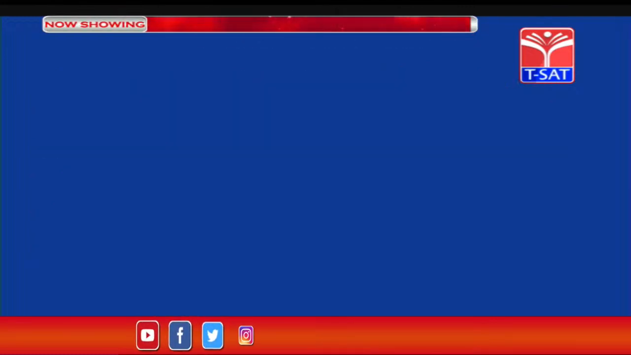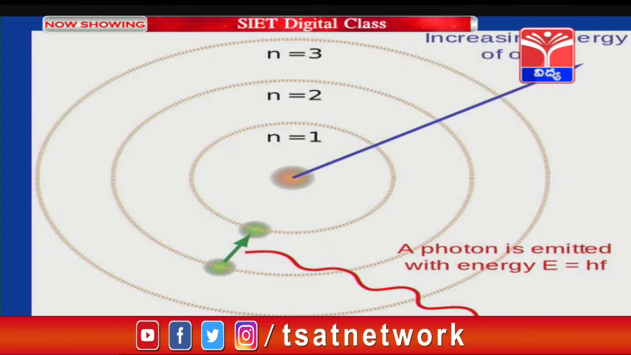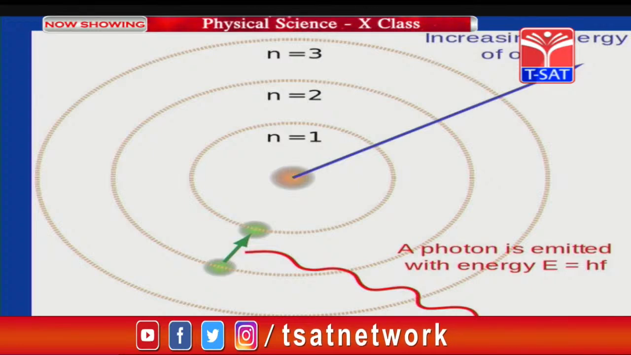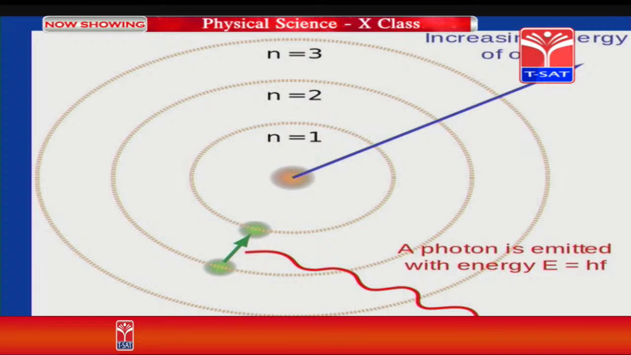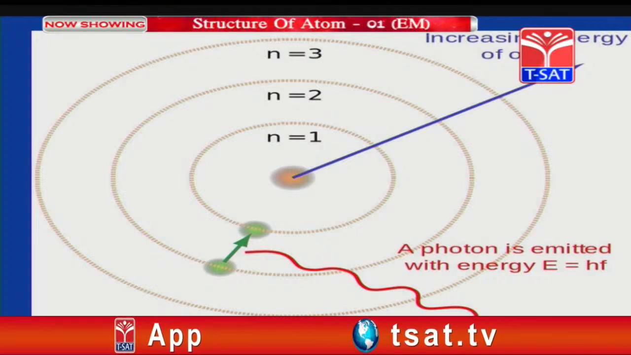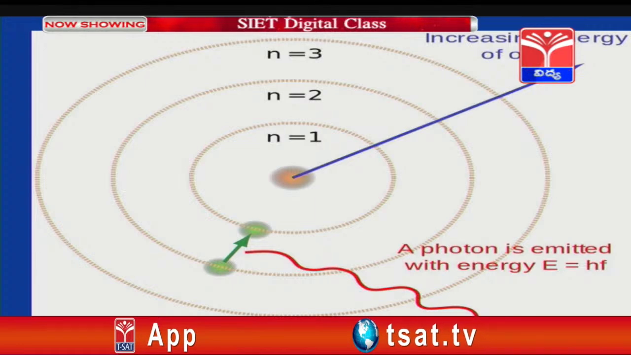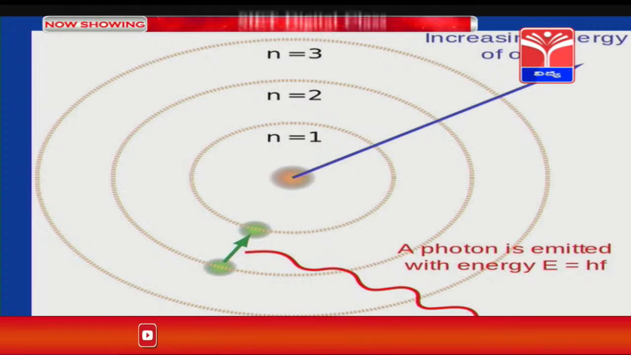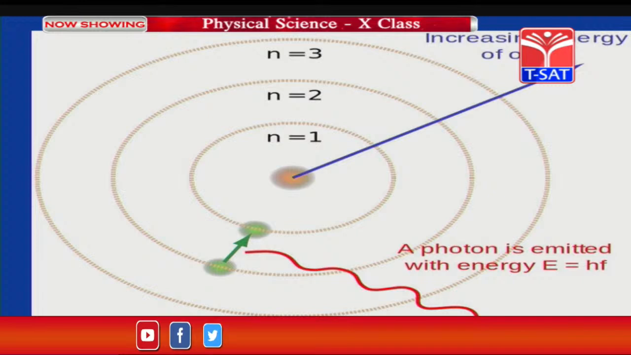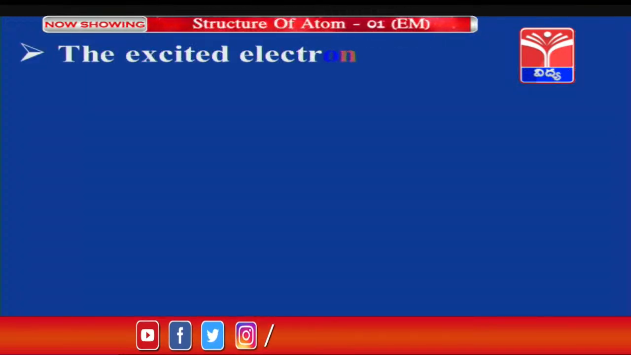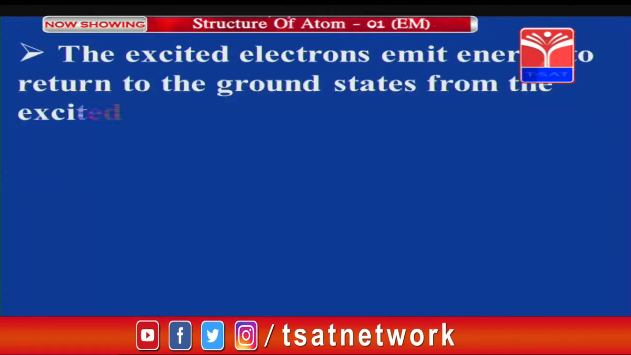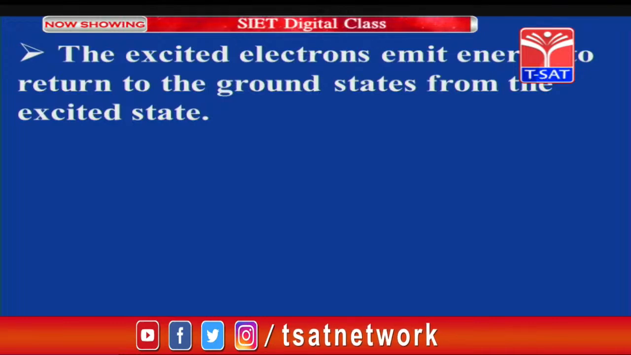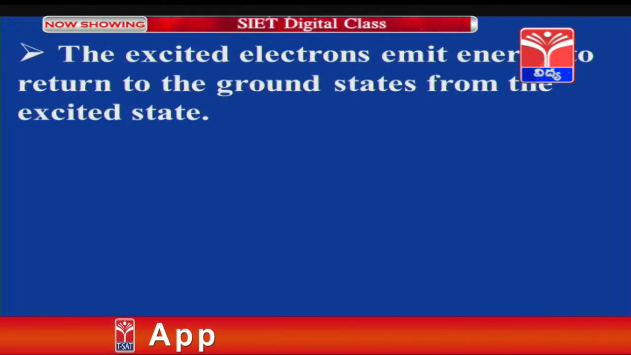In this diagram you can see very clearly, while the electron is going back from the excited state to the ground state, it is emitting energy in the form of a photon. A photon is emitted with energy E equal to h nu. The excited electrons emit energy to return to the ground state from the excited state.